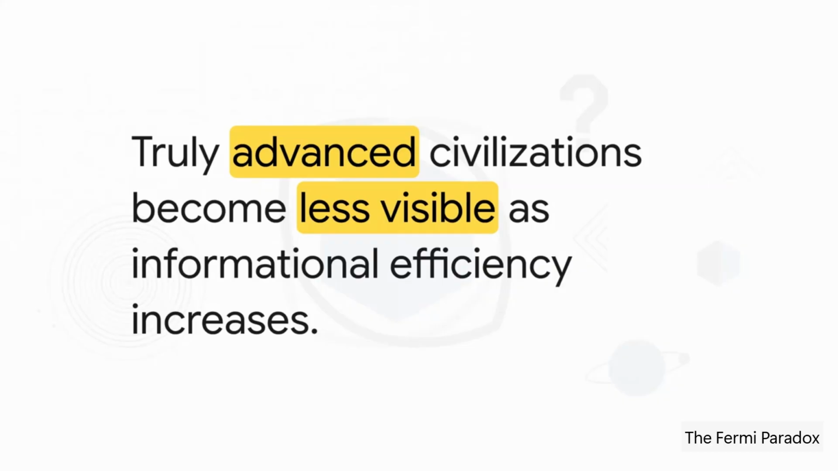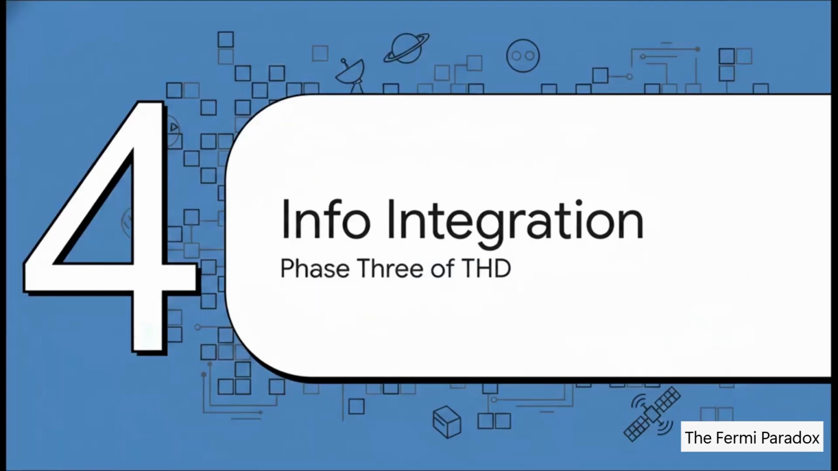Now, here is the absolute core twist of this entire explainer. Truly advanced civilizations actually become less visible as they become more informationally efficient. We have literally spent decades looking for loud, messy aliens. But a truly mature, advanced intelligence, they wouldn't act like that at all. They would naturally get quieter. Which leads perfectly into Section 4, Phase 3, Informational Integration.